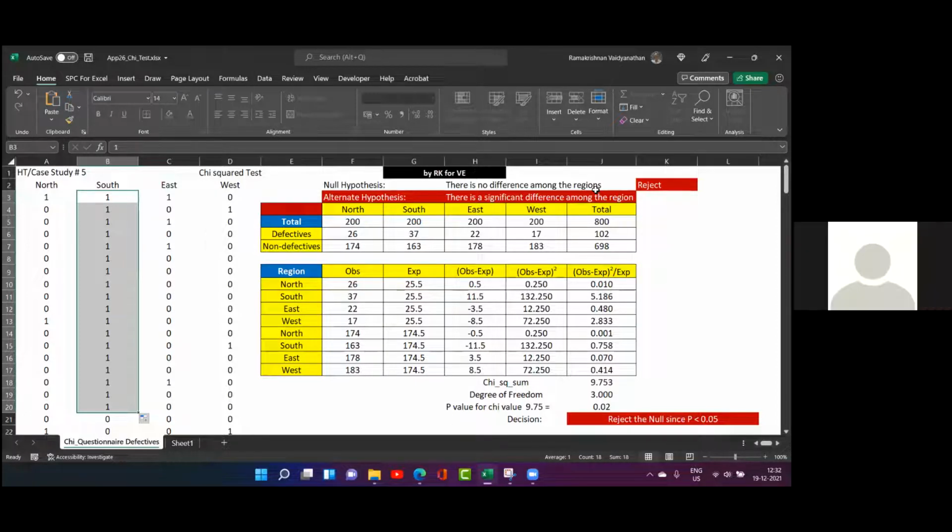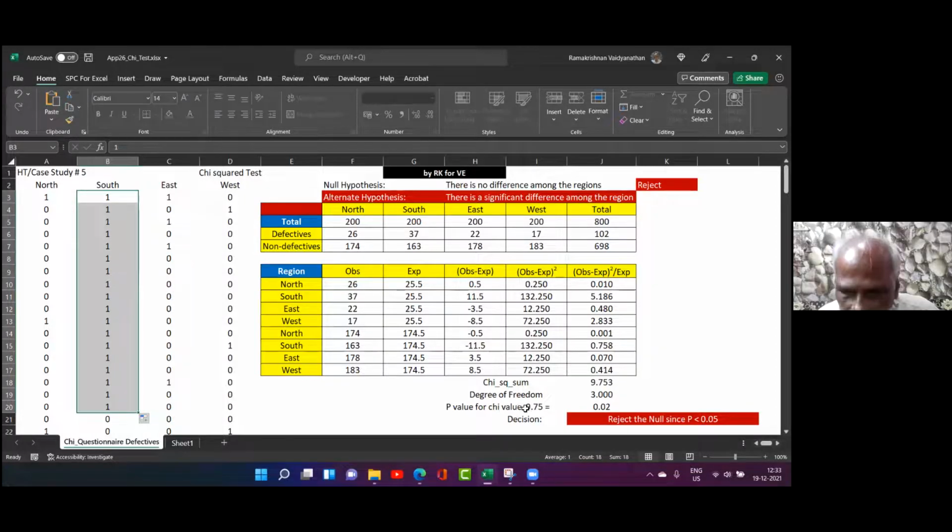Yes, ma'am? If we reject the null when p is less than 0.05, does it mean whatever decision we are making is correct? No, if the p value is low, it means the null hypothesis assumption is incorrect. Right? Actually, the words we call it, reject the null and fail to reject, look similar, so we are getting confused on those particular words. Fail to reject and reject. Fail to reject means accept.